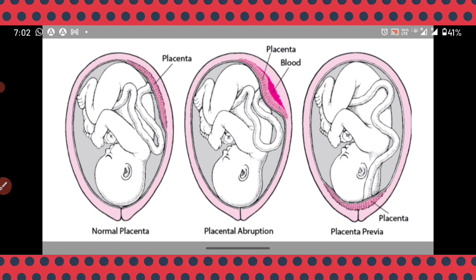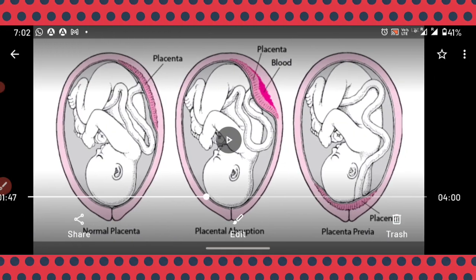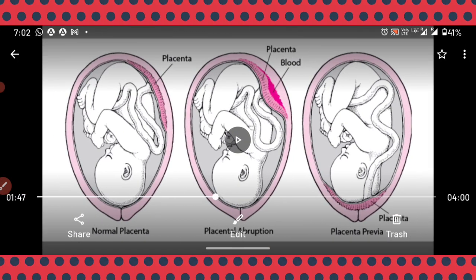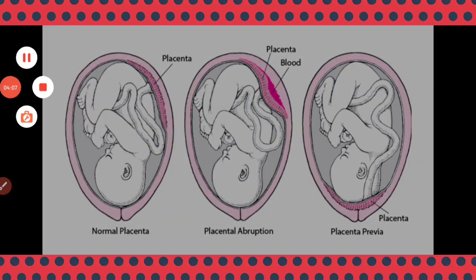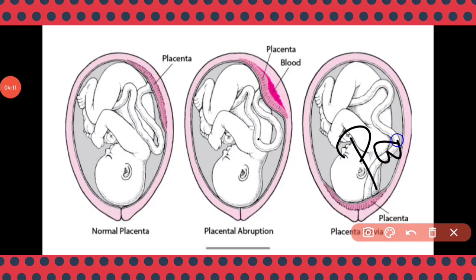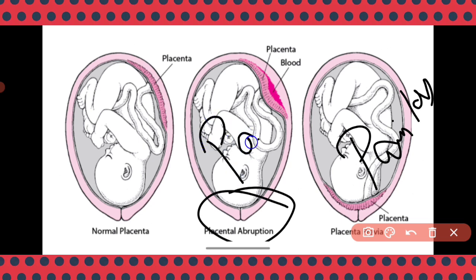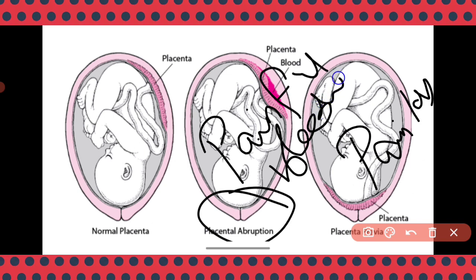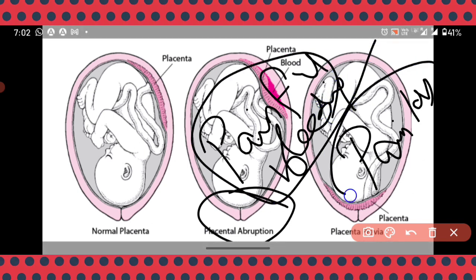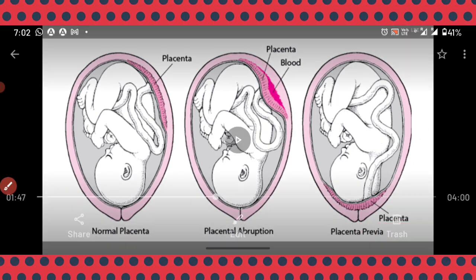The bleeding is going to be painless. Okay. Whereas in abruptio placenta, painful bleeding will be there. Fine. So this is the very important MCQ till now they asked in many exams. Okay, so remember this one.